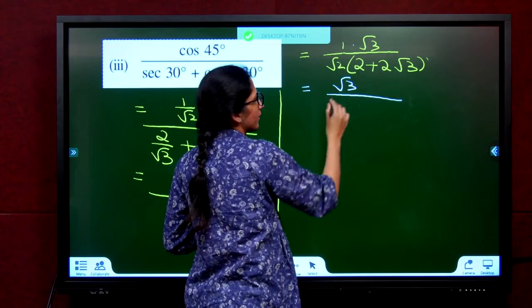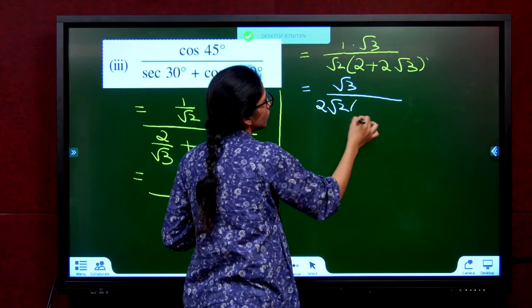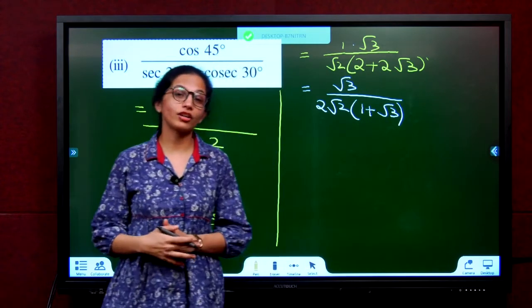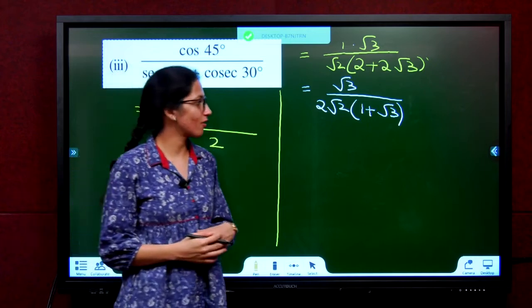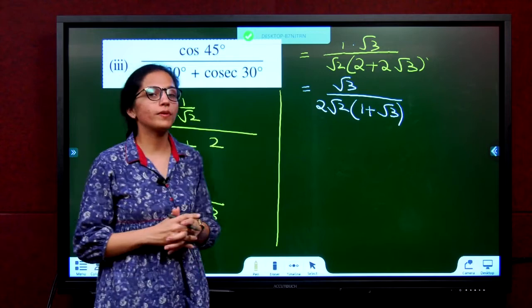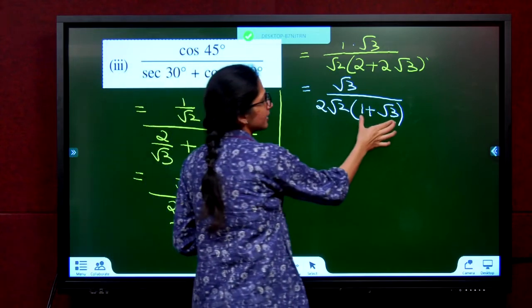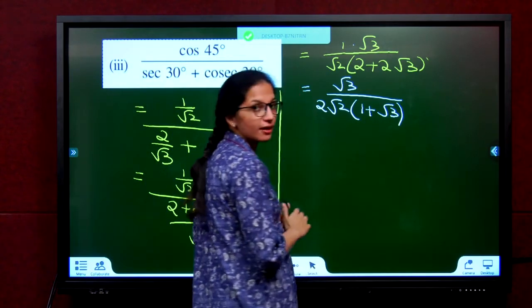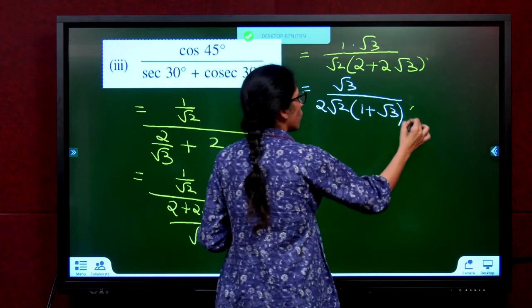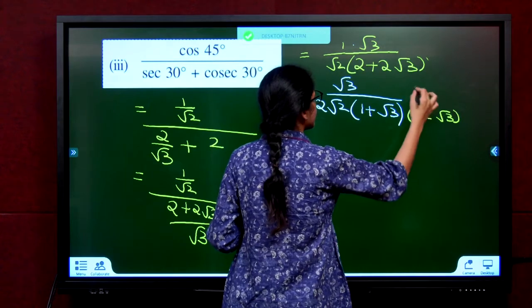Here there is 2 common. Can I take it out? So it becomes 2 root 2 into 1 plus root 3. You have learnt it in your 8th or even lower class, how to rationalize. First, rationalizing means removing the root from the denominator. If you have a plus b, you should multiply it with a minus b to remove the root. So I am going to multiply and divide with 1 minus root 3 and 1 minus root 3.